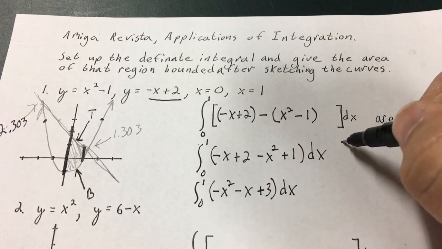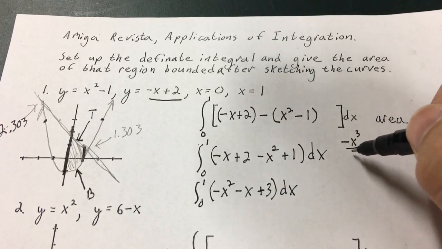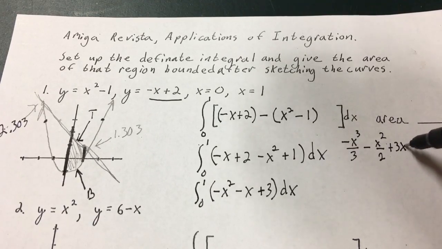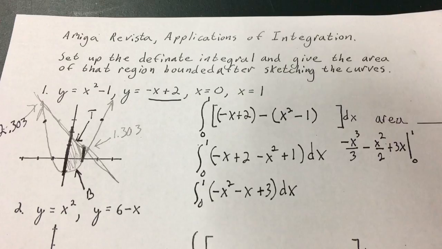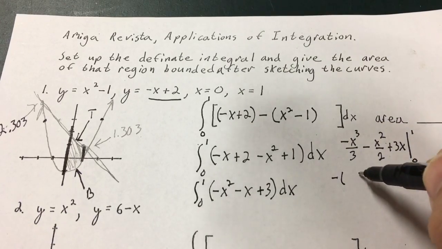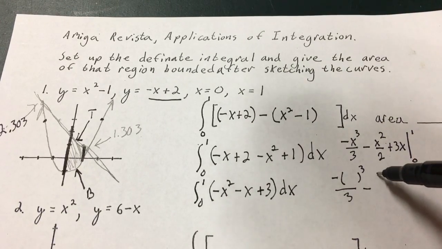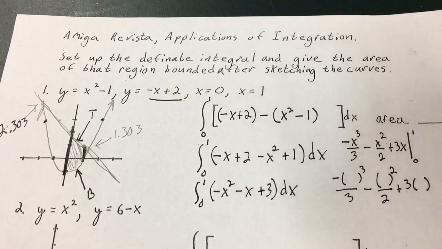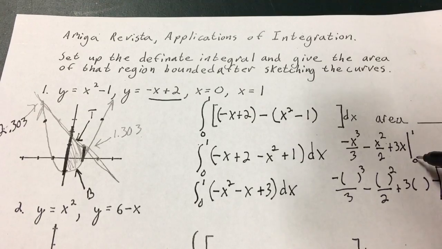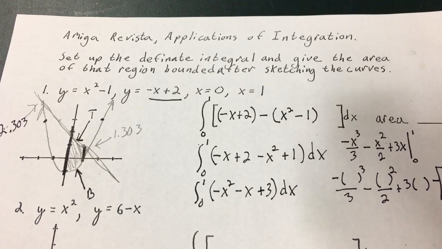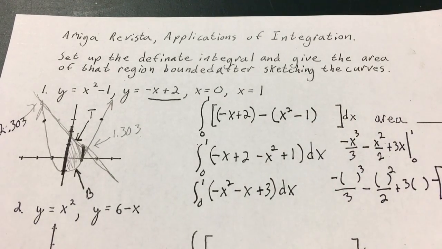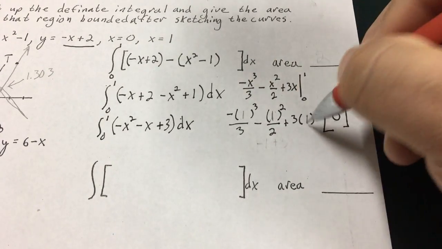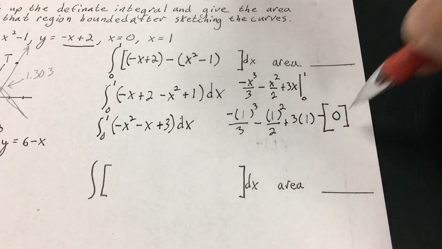That's going to give me negative x cubed over 3 minus x squared over 2 plus 3x from 0 to 1. That's going to give me negative something cubed over 3 minus something squared over 2 plus 3 times something, minus, notice everything here I'm going to put a 0 in, so I'm not even going to set that up. It's going to be 0 in the back end. And the item that I put in there is going to be 1. So notice I put the 1 in, I put the 1 in, I put the 1 in, and now we put a 0 in each of these, and that would give me 0 in the back.